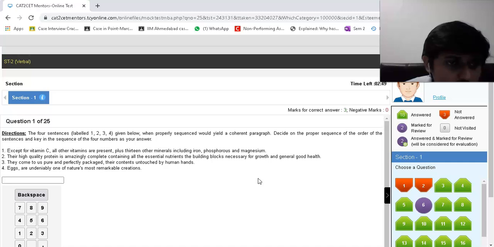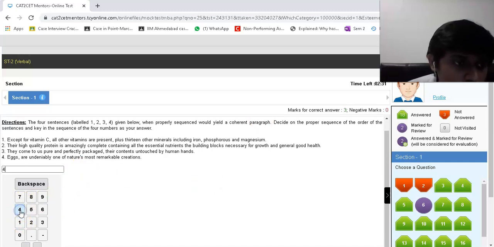Except for vitamin C, all of the vitamins are present. Okay, they're high quality protein. Amazingly, this is okay. They come to us pure and perfectly packaged, contents untouched by human hands. Not the first line. Eggs are there, you go. First line: eggs are undeniably one of nature's most remarkable creations. Their high quality protein, amazingly complete, they come to us pure and perfectly packaged, contents untouched by human hands.